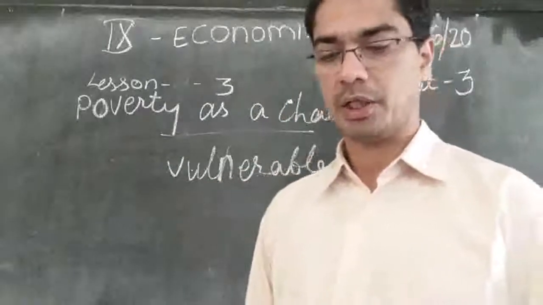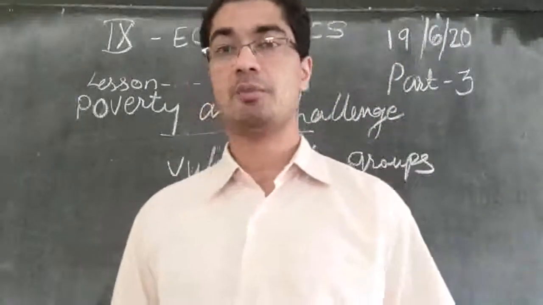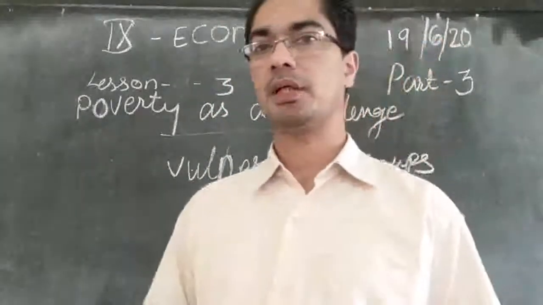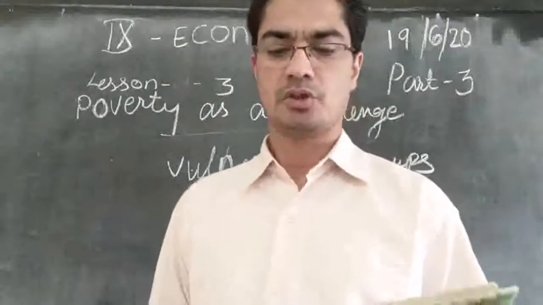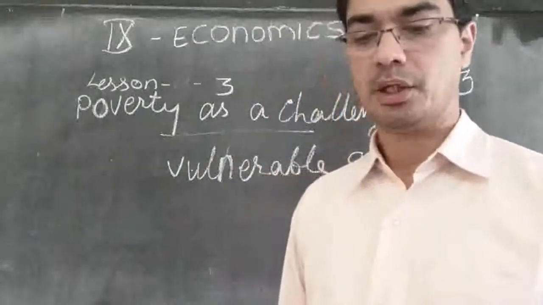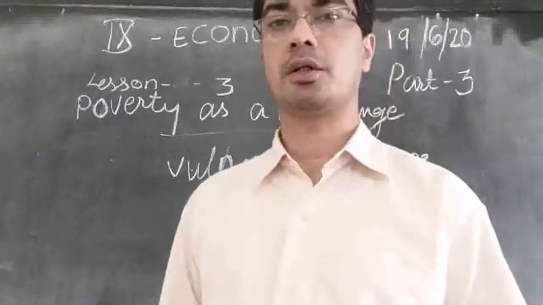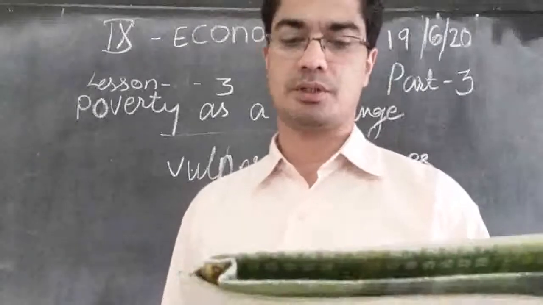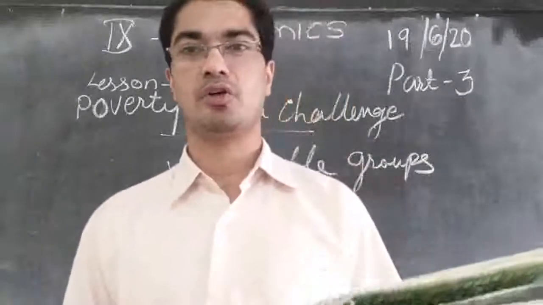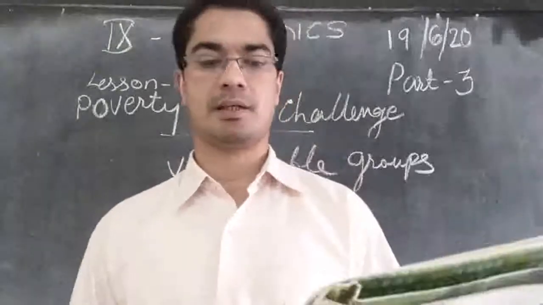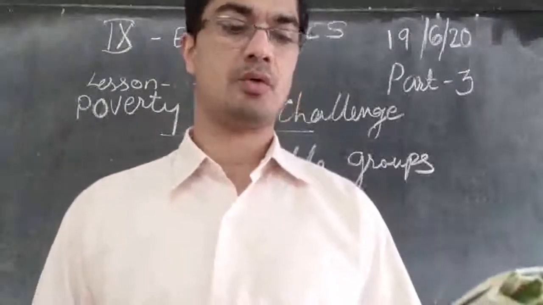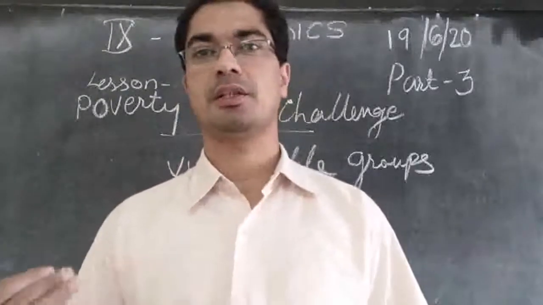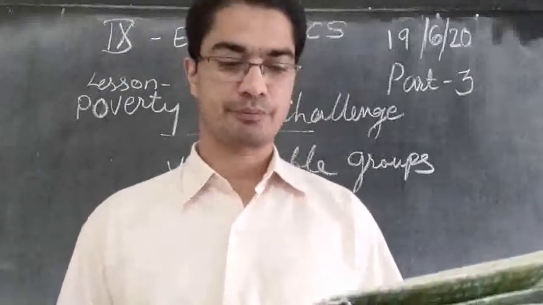Now, let's see a story of a person called Sivaraman. He is a poor man, and let's see how he is managing his family with the little income that he has. So Sivaraman lives in a small village near Karur town in Tamil Nadu. Karur is famous for its handloom and powerloom fabrics. So Karur is a famous city where a lot of textile industries are there. A lot of weaving is there, with the handloom and powerloom. What is a powerloom? A machine that runs with power, electric power.